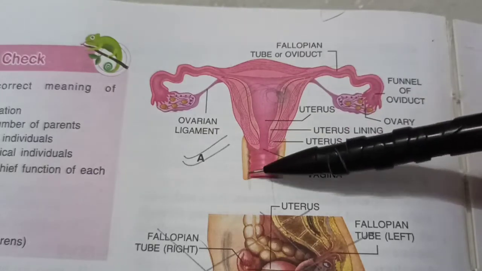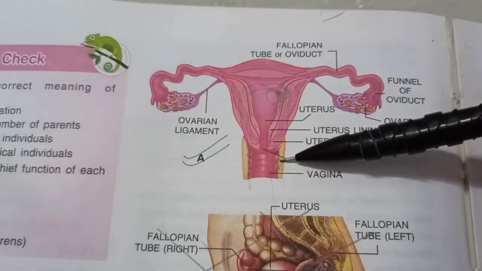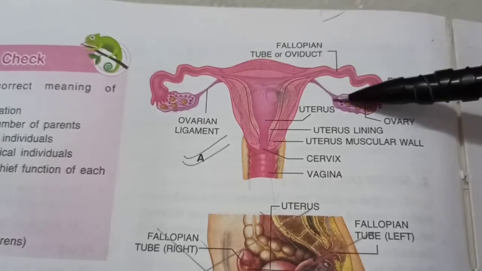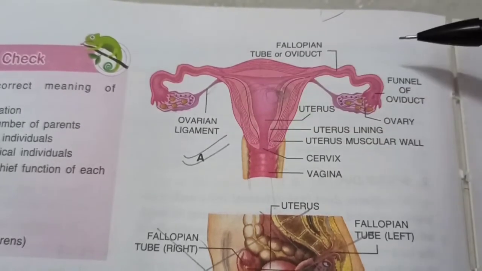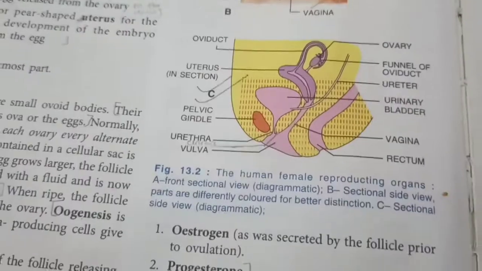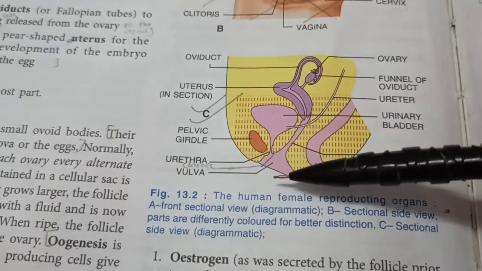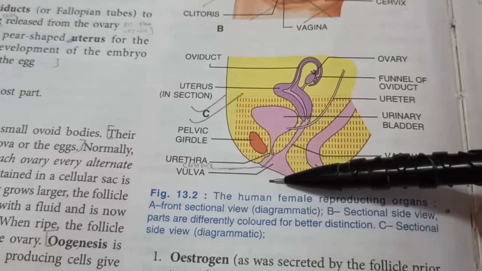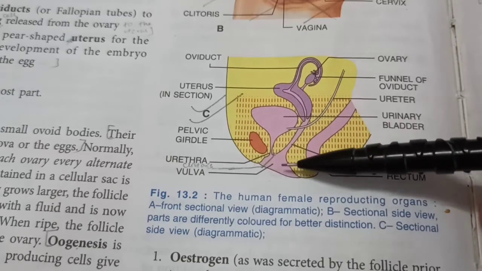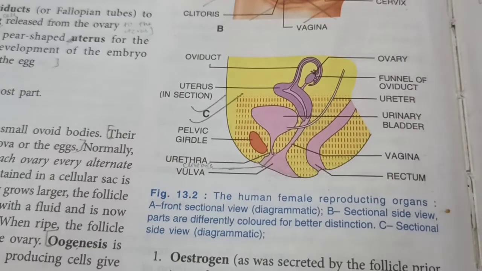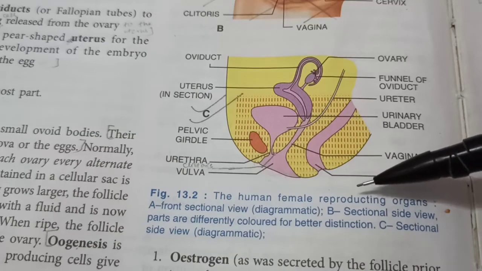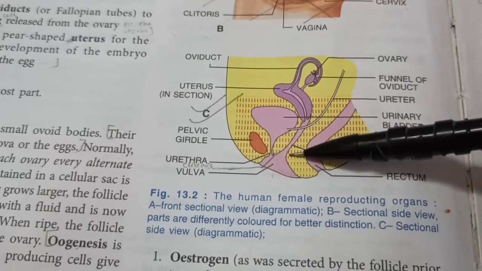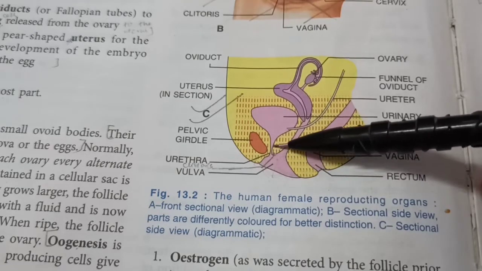Now, this vagina has various other functions as well, which I will discuss shortly. But let's go deeper into the structure of these systems here. So we've got a connection out here, which is the ovarian ligament. If you look at a side view, then we say that the outer orifice, the hole here, is called the vulva. And it is covered by some skin-like parts which are called labia minora and labia majora, which look like huge lips. And if you go deeper inside, you will see that there are two holes here, two openings. One is of the vagina and the other is of urethra.